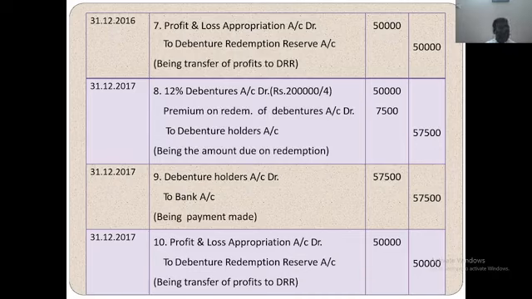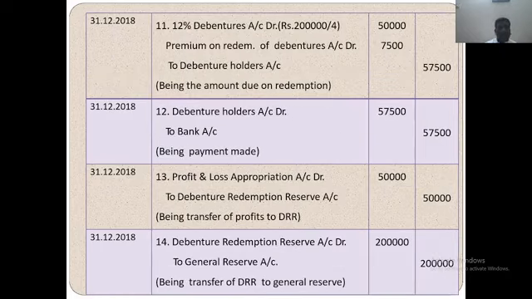The next, 31st December 2017. 12% debenture account debit, 2 lakh divided by 4, 50,000. Premium on redemption of debenture account 7,500. To debenture holder account 57,500. The next, amount paid to debenture holder: debenture holder account debit to bank account 57,500. Next, 31st December 2017, this amount is adjusted out of profit and loss account. Profit and loss appropriation account debit to debenture redemption reserve account 50,000.